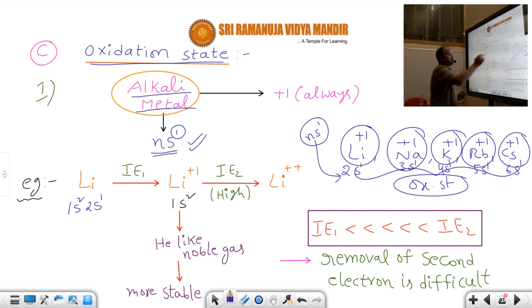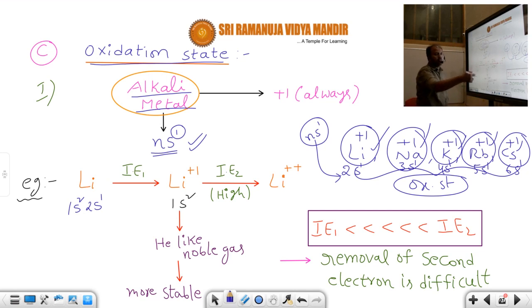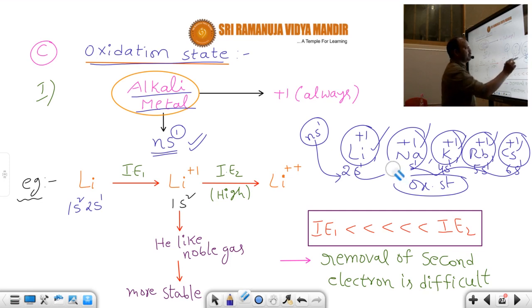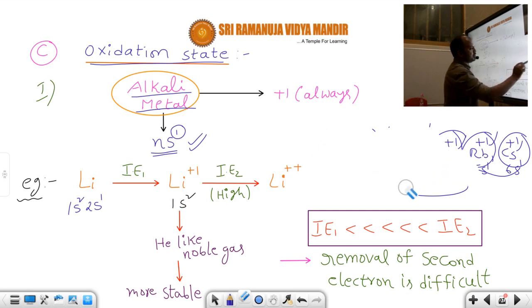In their valence shell one electron is there. All these are metals, so they are capable of donating an electron, because metals always undergo oxidation. Oxidation means loss of electrons, or donating an electron. When one electron is donated from the valence shell, the atom is converted into an ion. One electron donated, that's why the charge is plus 1. At this state these elements are more stable. Generally these metals donate an electron and become more stable. Whenever they are more stable, they have more ionization energy. So compared with the sodium atom, sodium plus 1 is more stable, so sodium plus 1 has more ionization potential.